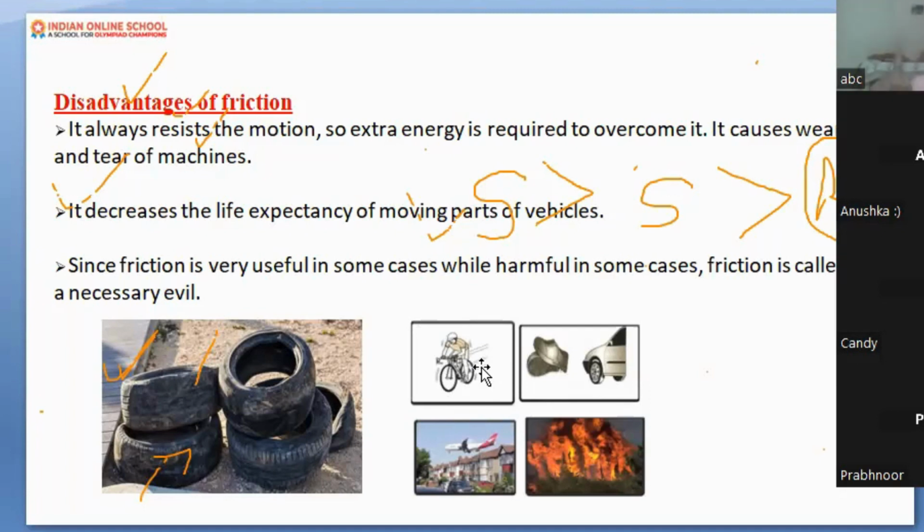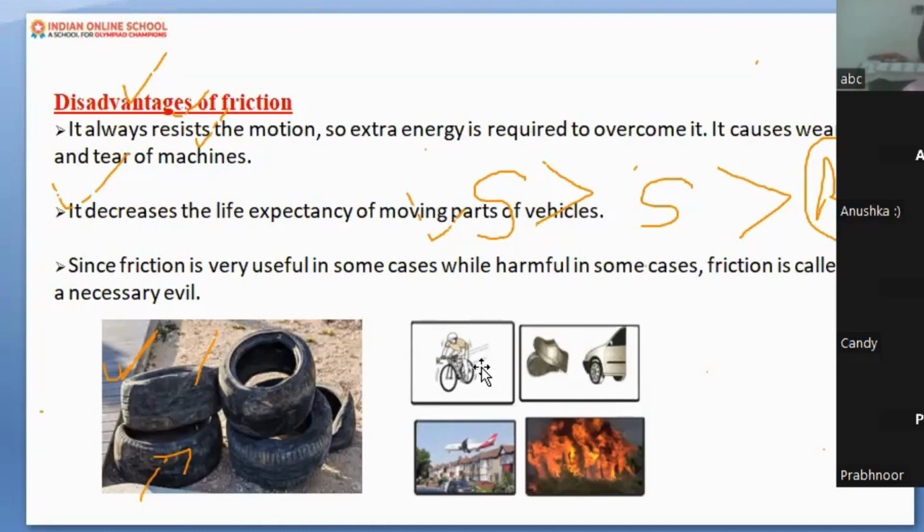So the first disadvantage is what? When there is friction between two bodies, it produces heat. Another disadvantage of friction is what? If there is continuous rubbing between two objects, it leads to wear and tear of that particular part or machinery. I hope you understood.